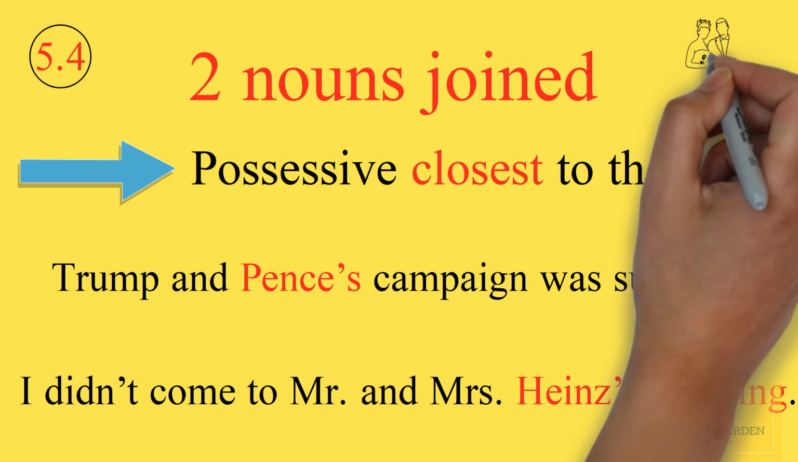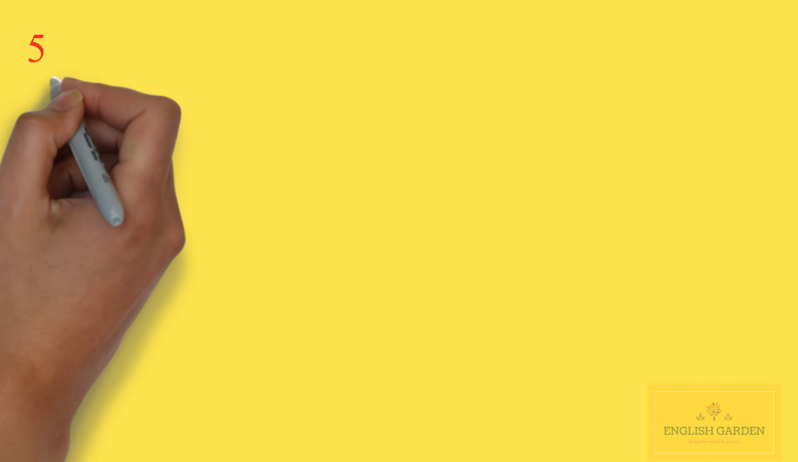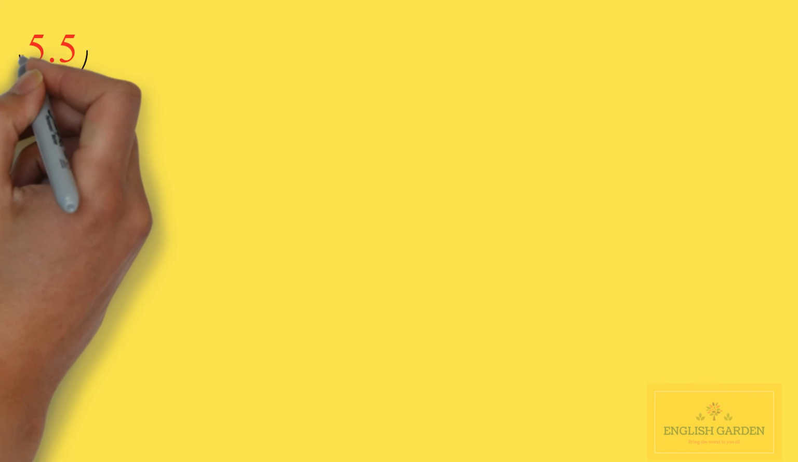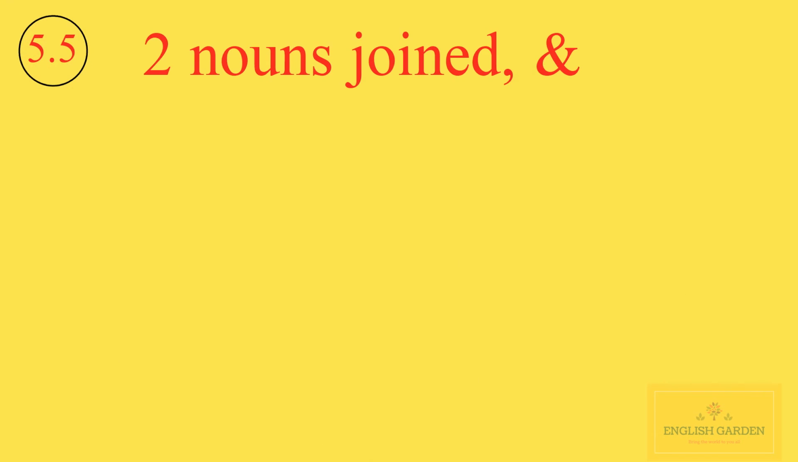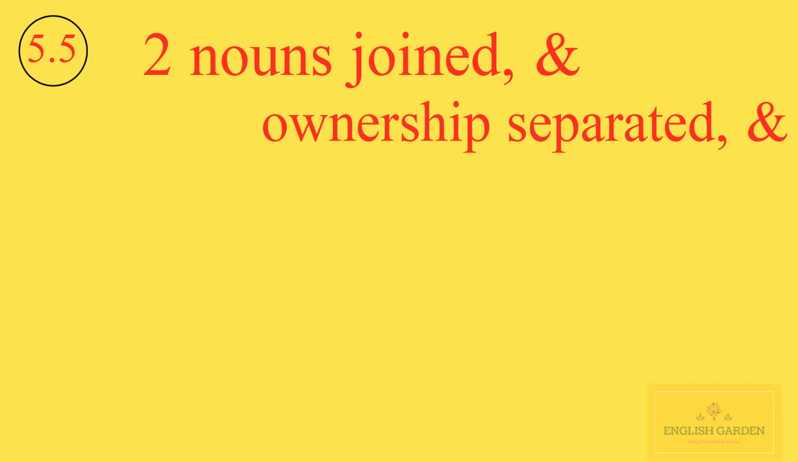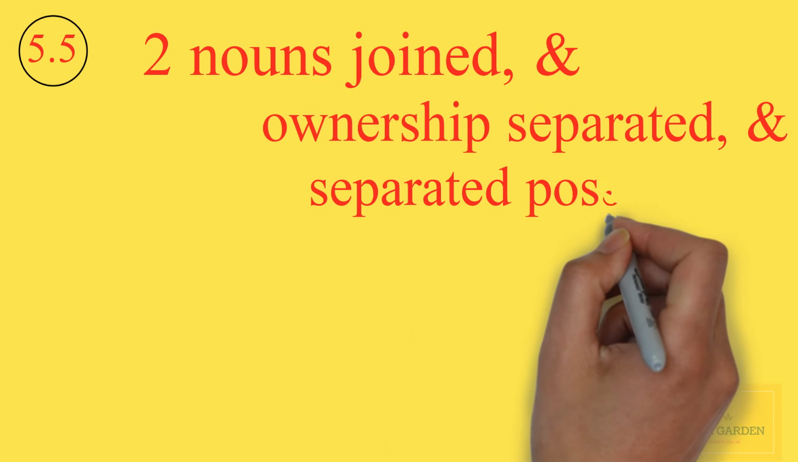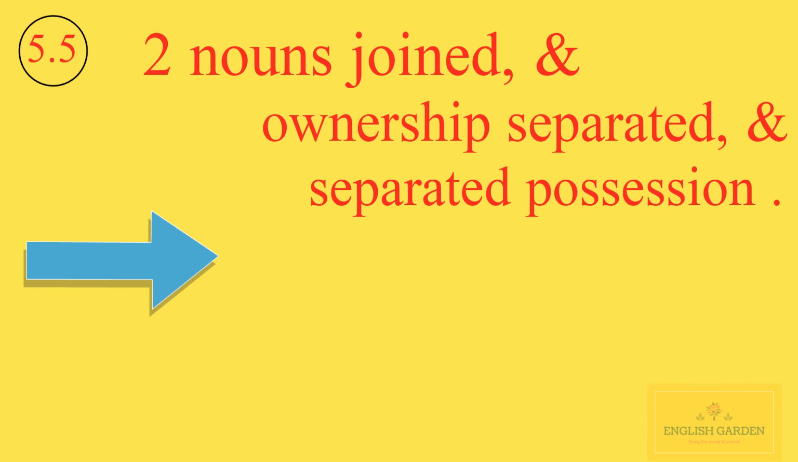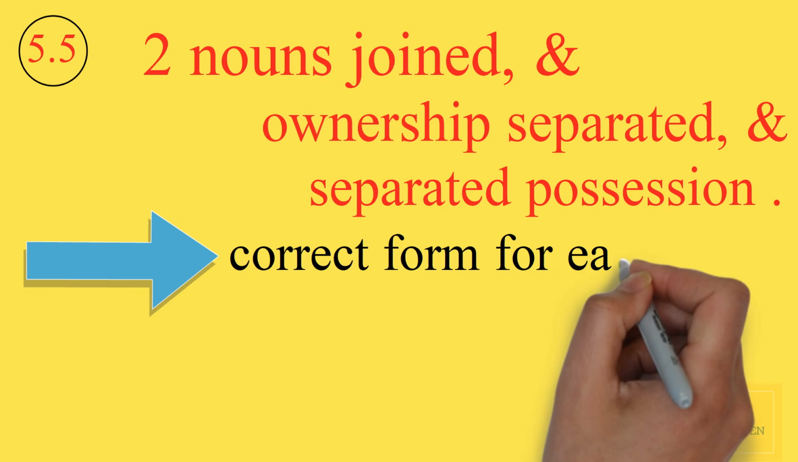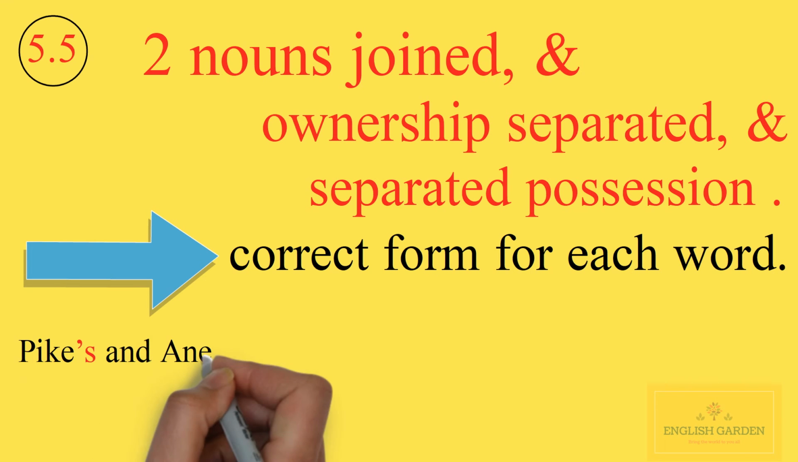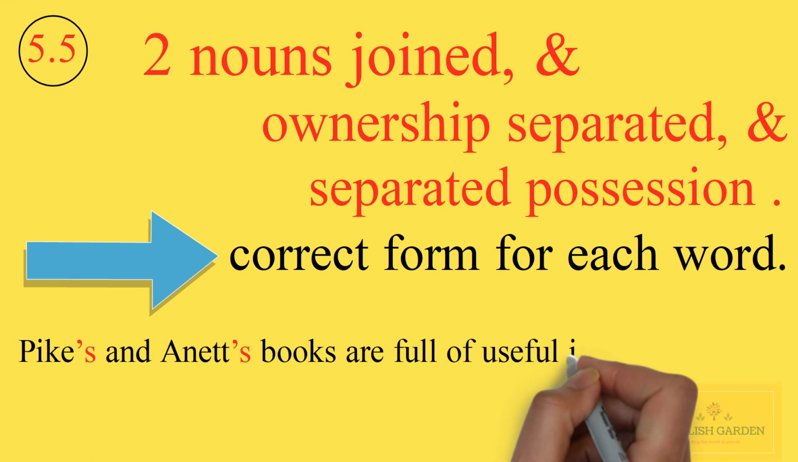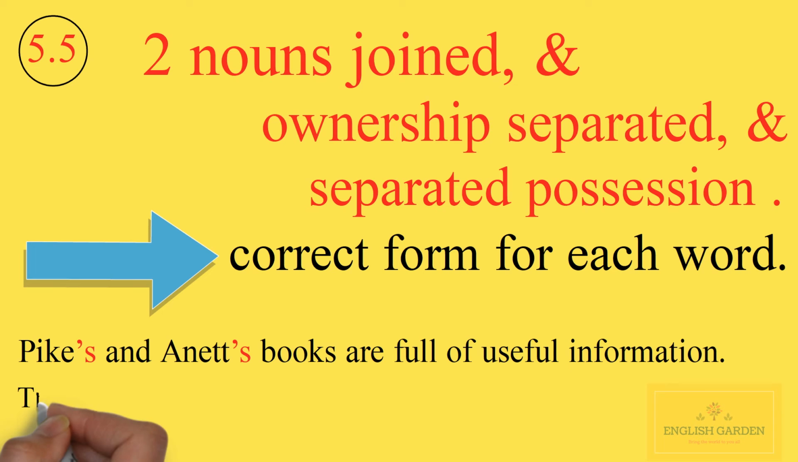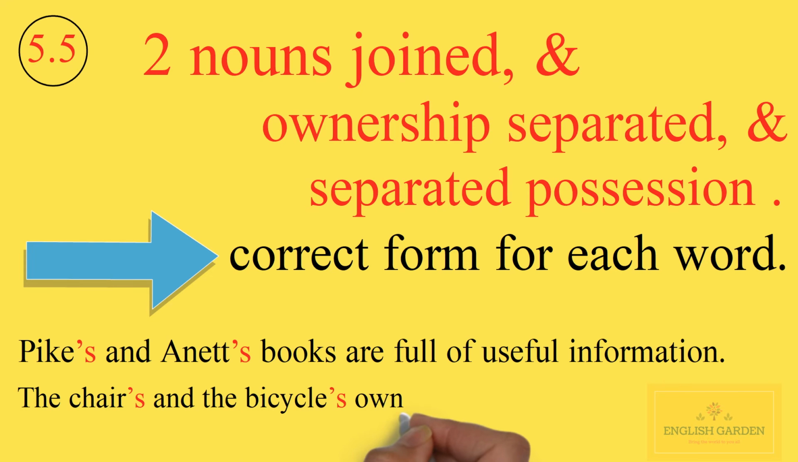The fifth rule. When two nouns are joined and ownership is separated, if there is a separate possession of the same noun, we use the correct possessive form for each word. For examples, Pike's and Annette's books are full of useful information. The chairs' and the bicycle's owners could speak English perfectly.